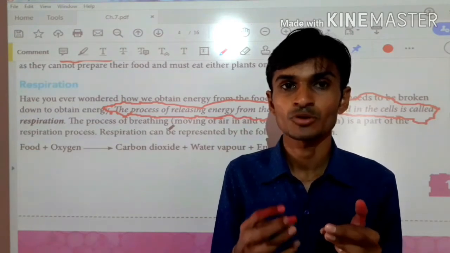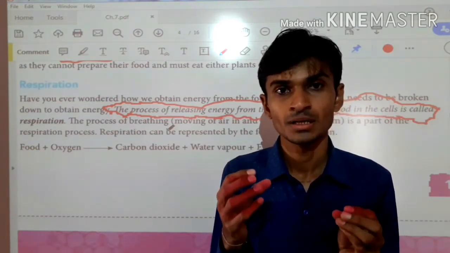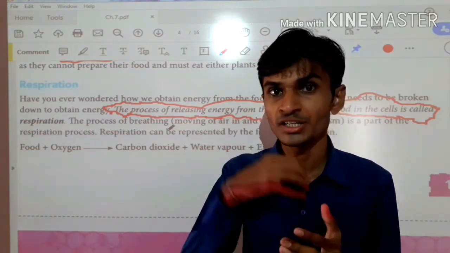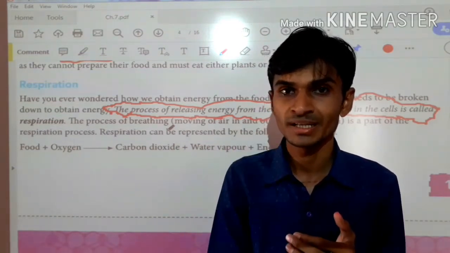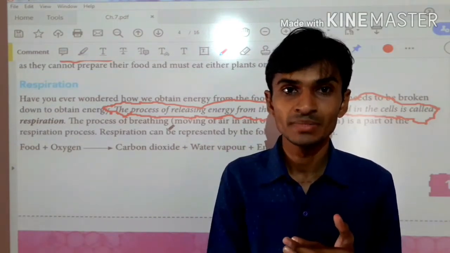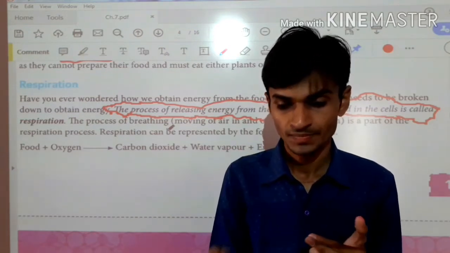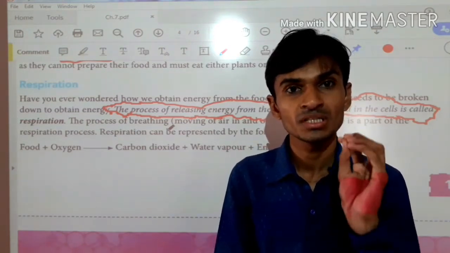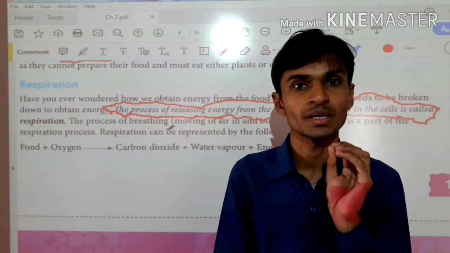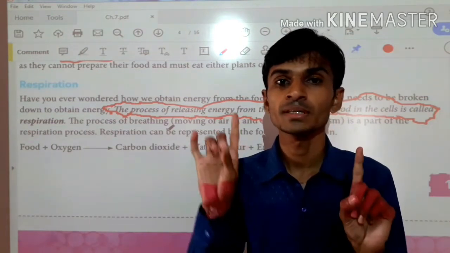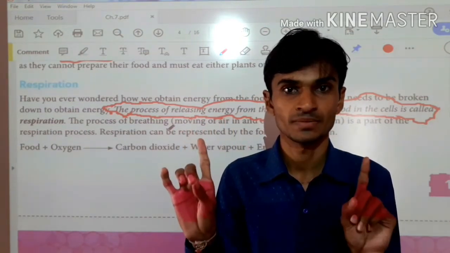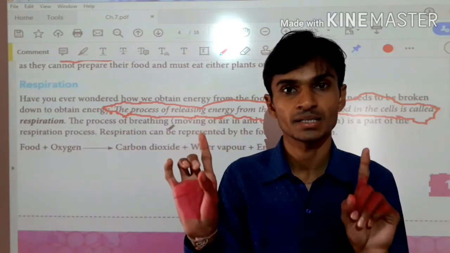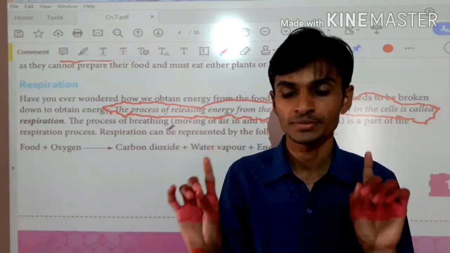Whatever heat, energy, carbon dioxide and water are released in this chemical process with oxygen, this process is called respiration. So breathing and respiration are two different processes.